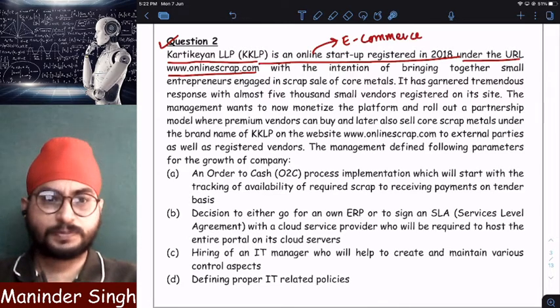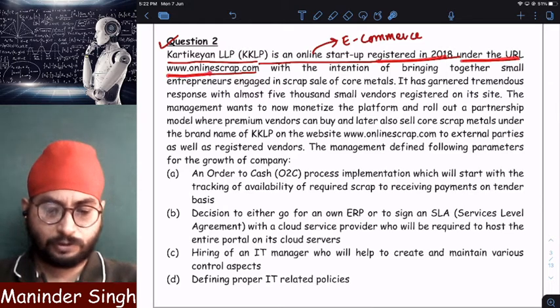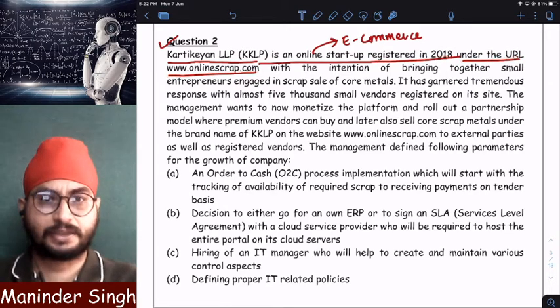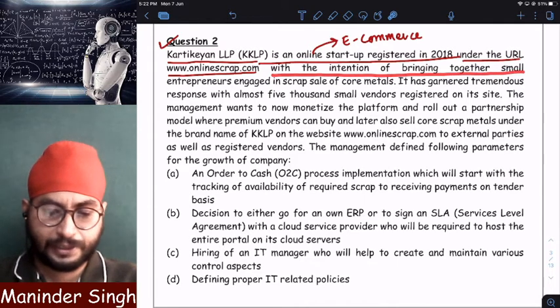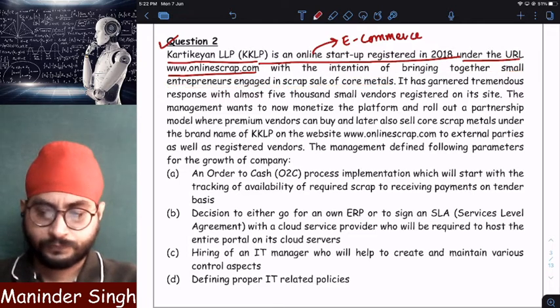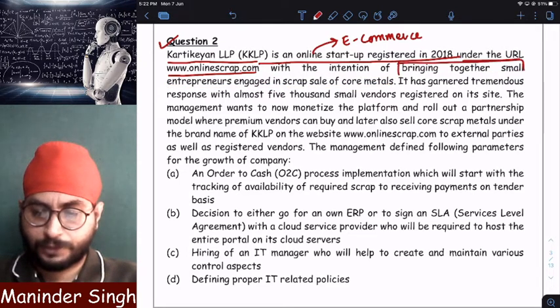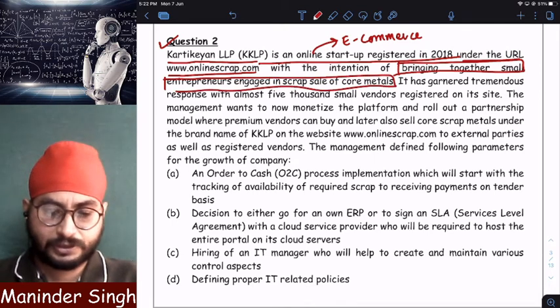Registered in 2018 under the URL, that is a website called www.onlinescrap.com, with the intention of bringing together small entrepreneurs engaged in scrap sale of core materials. This is very important, bringing together small entrepreneurs engaged in scrap sales.